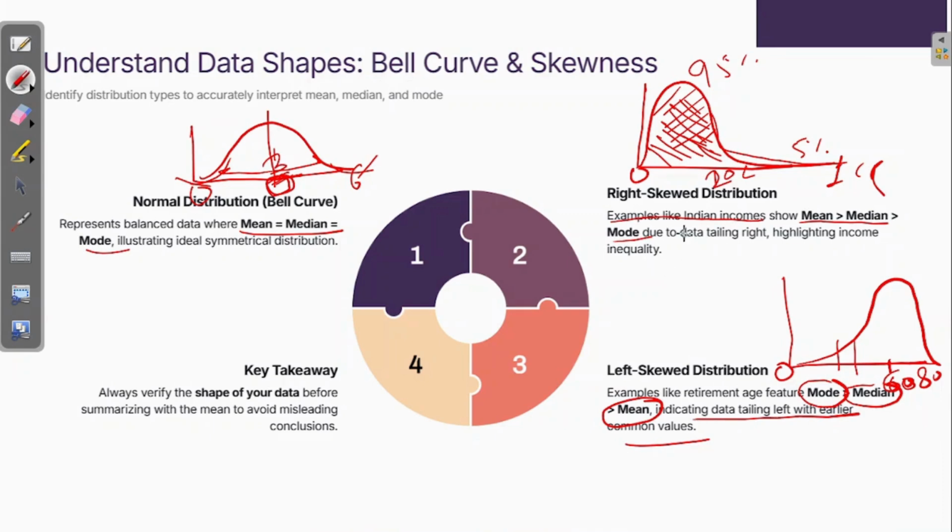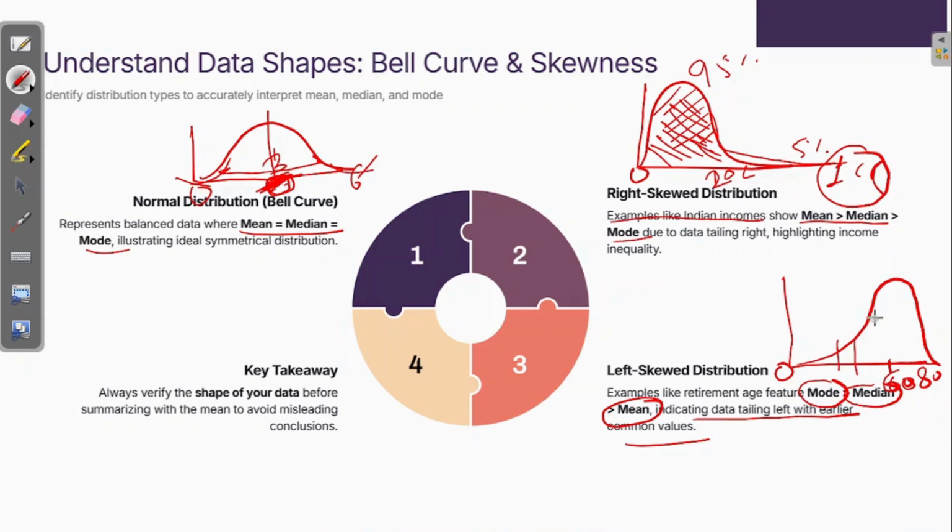In normal distribution, mean is equal to median is equal to mode, because the central tendency is here. The overall data sits here, and the median sits here only because of normally distributed data. Here, the mean is higher because it will take the entire average to the next level. People earning 20 lakh and people earning 10 lakh, 2 lakh, 3 lakh get highly affected by people earning 1 crore. So in the right skewed distribution, mean plays a very big role.